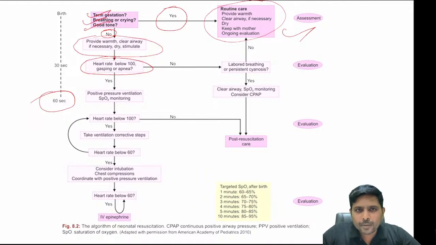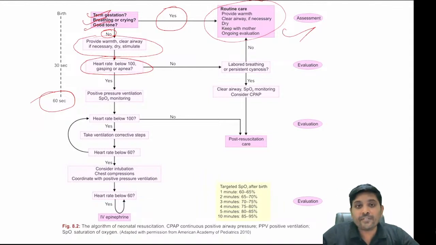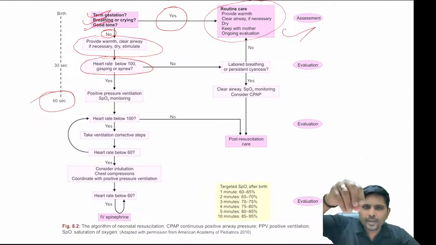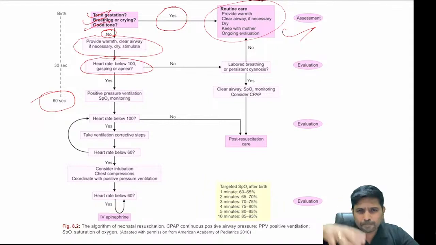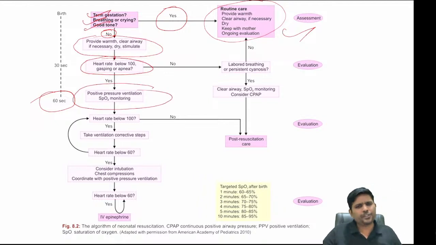Okay, a minimum of 30 to 40 ventilations per minute. You need to press the ambu bag and it will release on its own. So this is called positive pressure ventilation with the help of a bag and mask. So now you have started giving positive pressure ventilation.